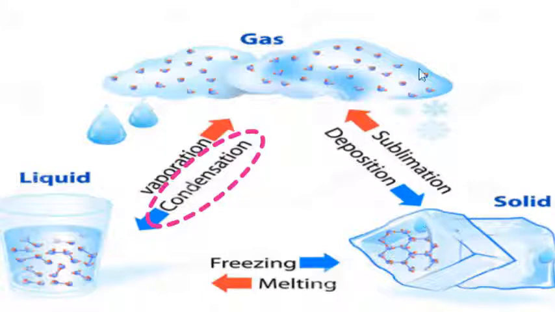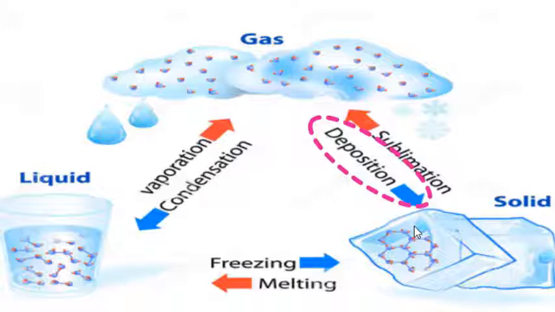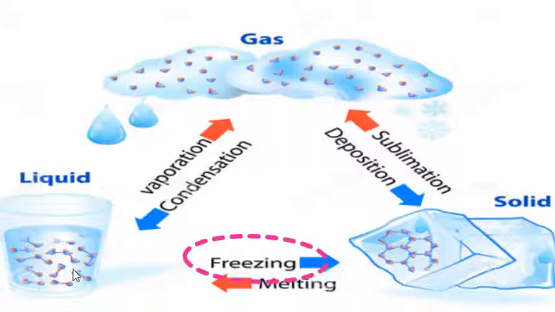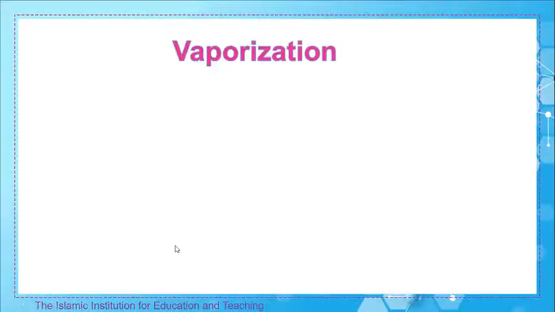Change from solid to gas is known as sublimation, and from gas to solid it's deposition. Changing from liquid to solid is freezing, and from solid to liquid is known as melting. This is the relation between them.